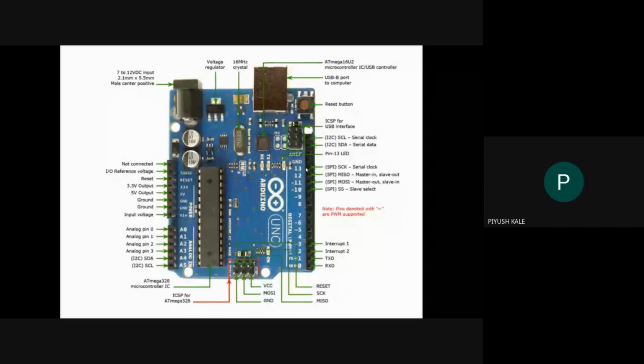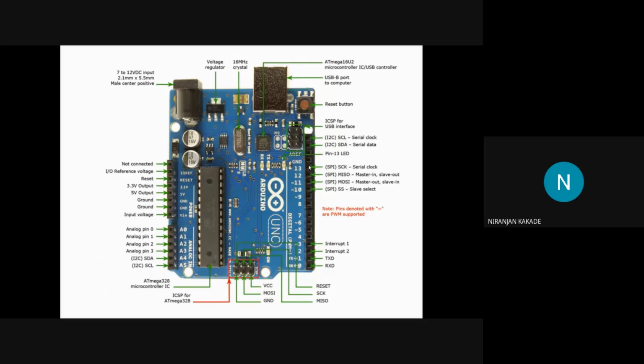Yes, sir. Okay, so these are your 14 digital input and output pins. You can connect a sensor which gives you digital input. Suppose you have a simple relay.